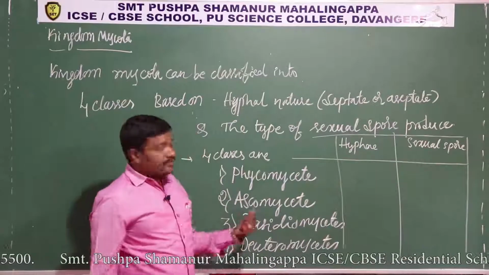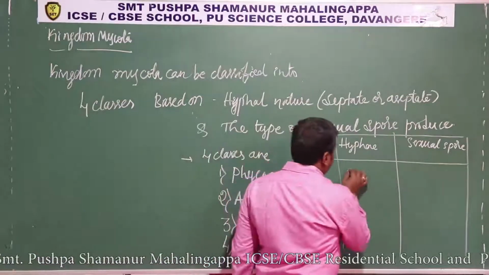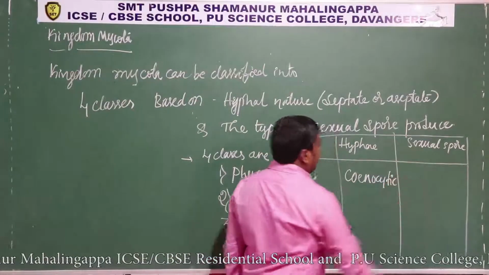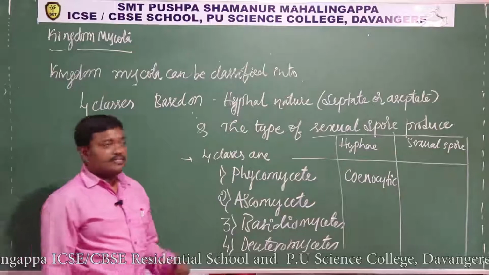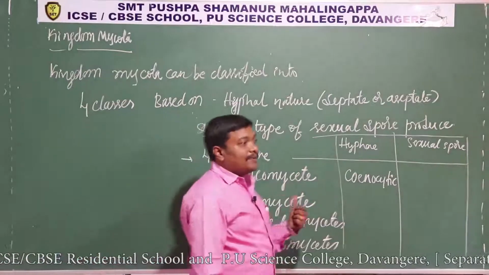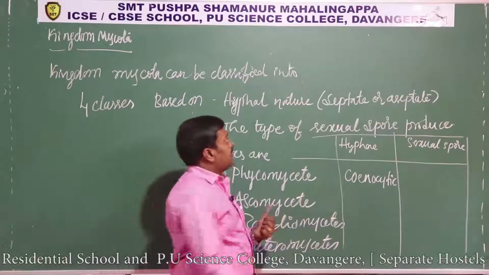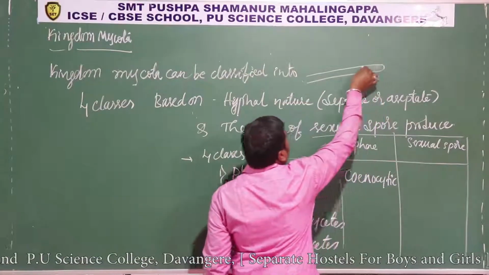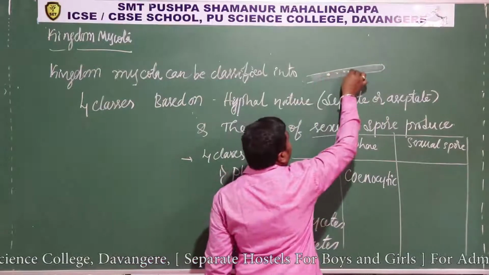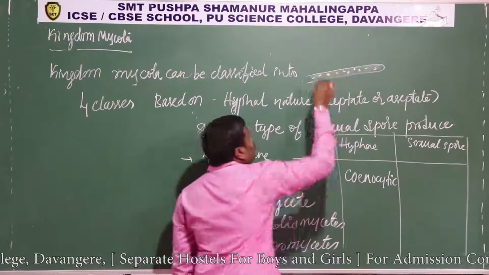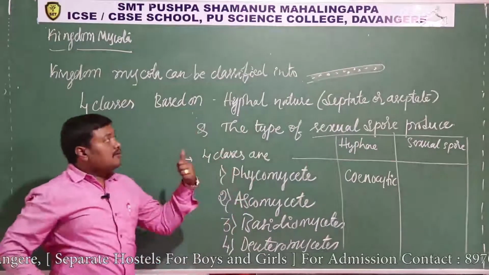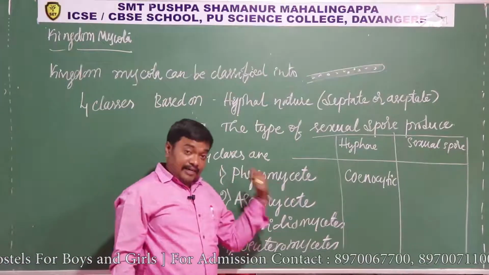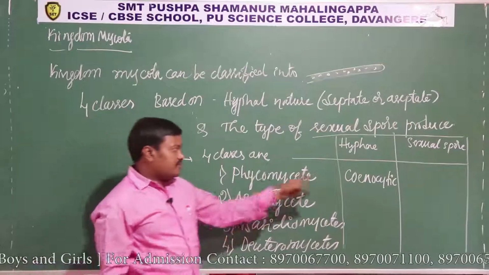Okay, so Phycomycetes. Phycomycetes fungi have cenocytic hyphae. So remember, cenocytic hyphae is a primitive hyphae where septa is absent. We discussed that yesterday. So a tube-like hypha filled with the cytoplasm with multinucleate condition without any cross wall. So this is called aseptate multinucleate condition, called cenocytic. So cenocytic means aseptate multinucleate hyphae.